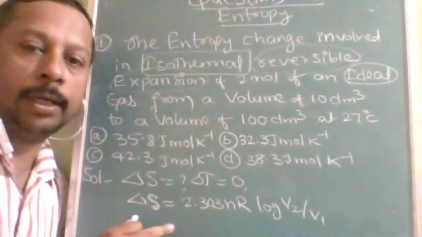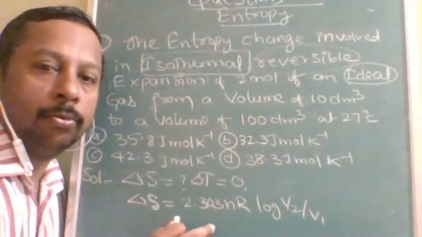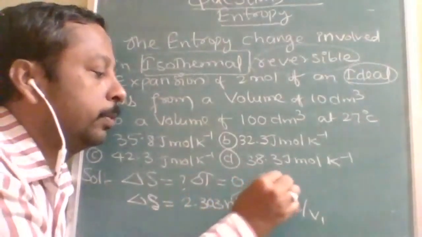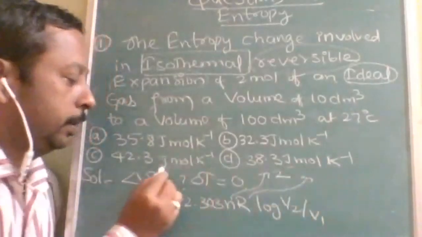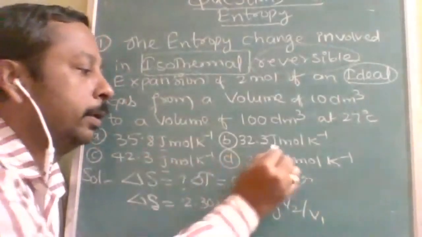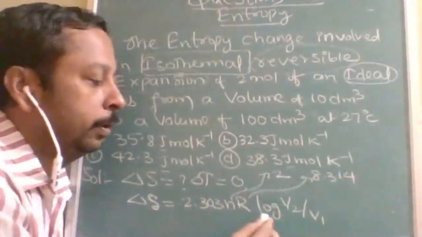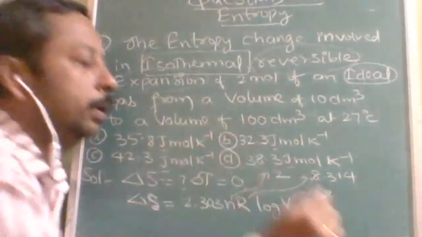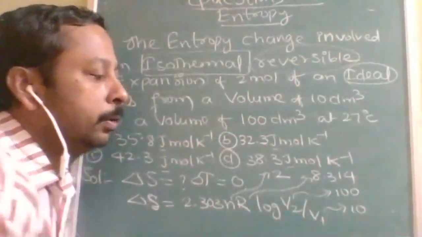Let me tell you n. What will be n? 2 moles. So you substitute 2, and for the R value you should look at the options. Everywhere it is joules, so you write 8.314, and log V2 by V1. V2 is 100 and V1 is 10, so it is log 10.